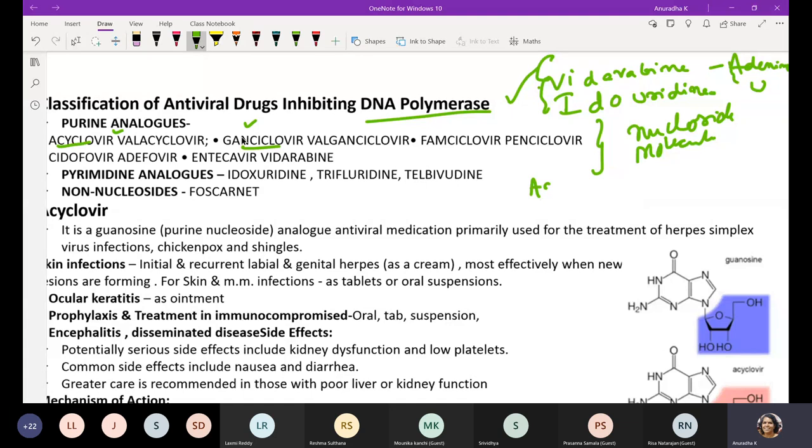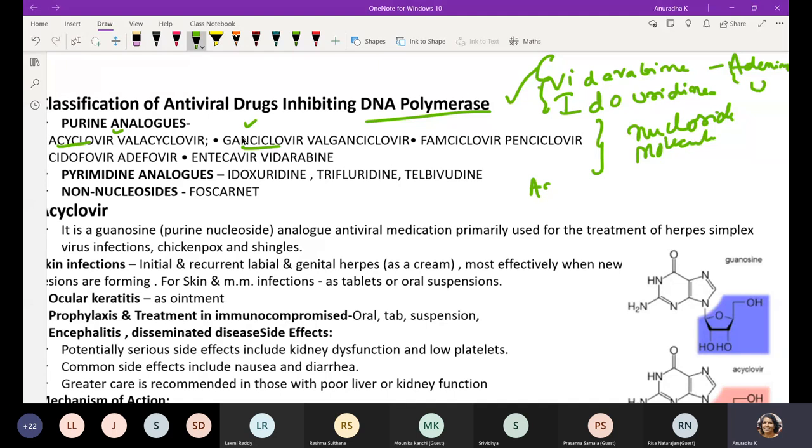Make a clear note that some of these agents directly inhibit the DNA polymerase, and some get intercalated into the DNA fork and try to inhibit it. Examples are acyclovir, famciclovir and ganciclovir; they are target activated nucleoside analogs.